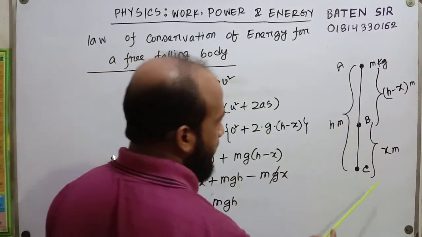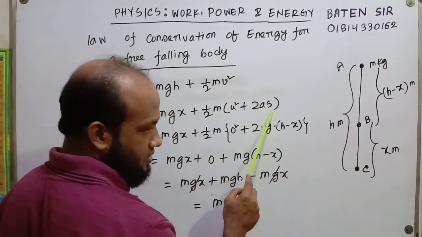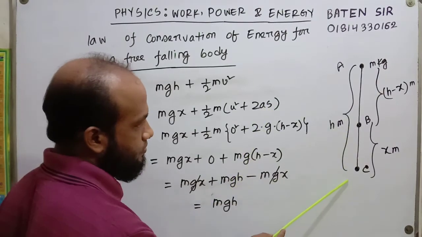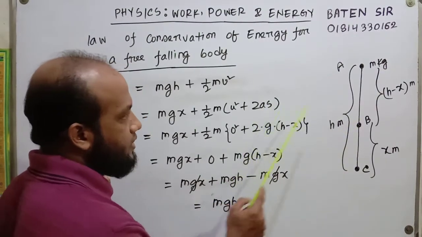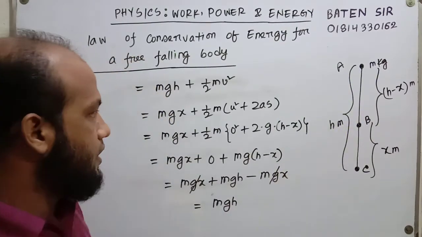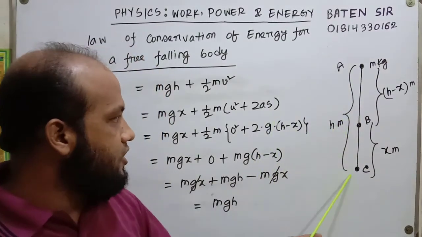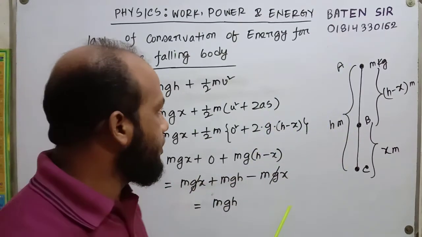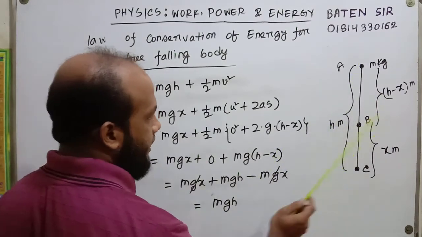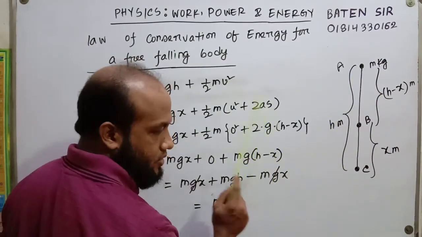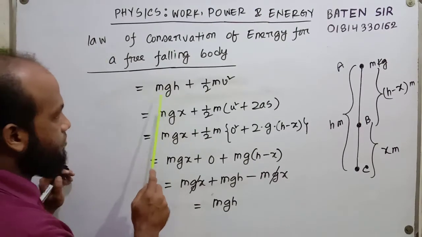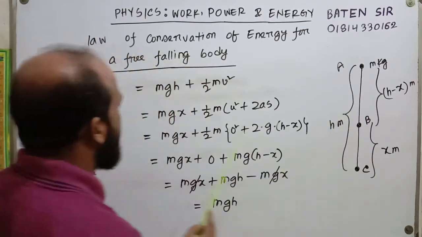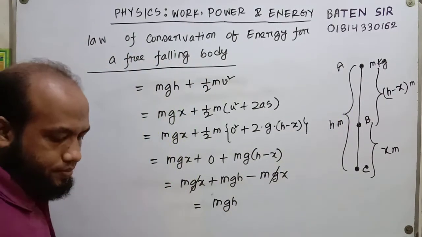Remember that s is not height, s is displacement. So we need to put h minus x meter in place of s. But in mgh, h is height, so we put x meter in place of h meter.